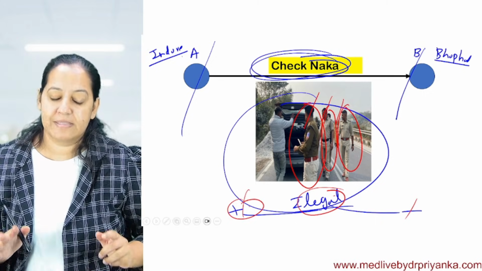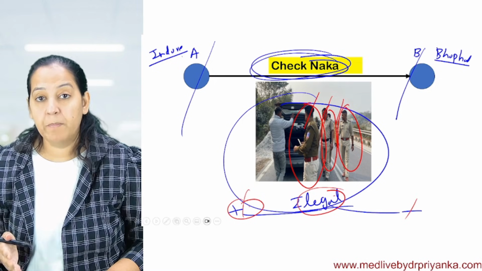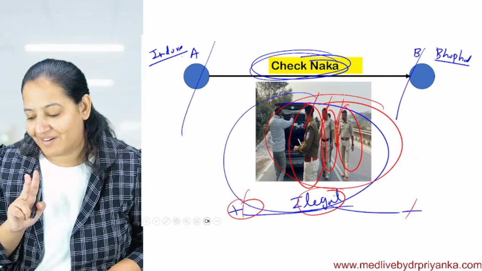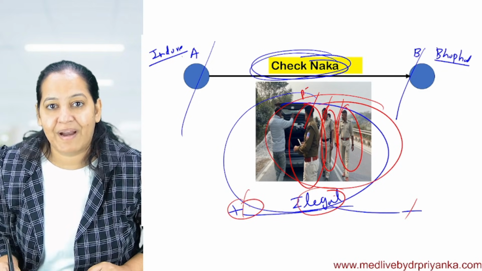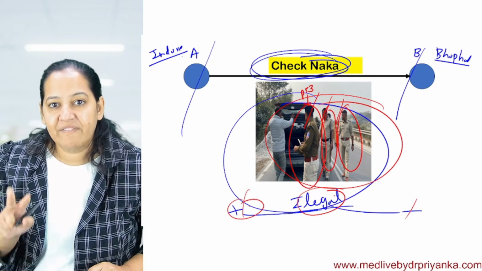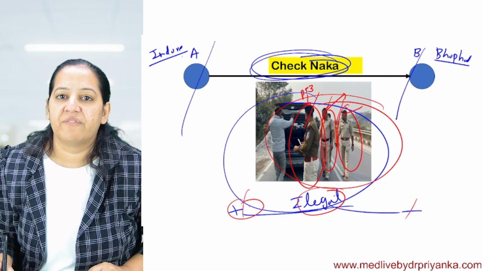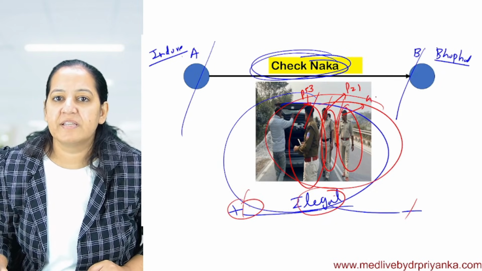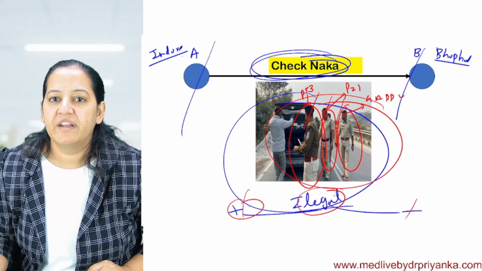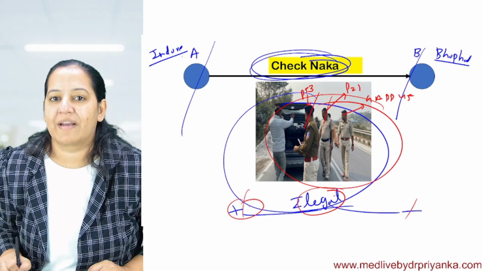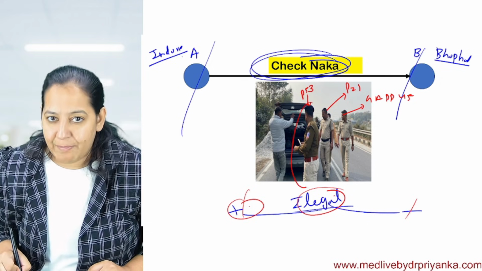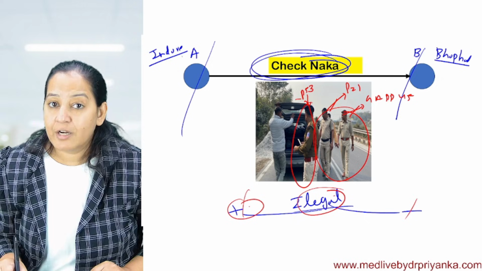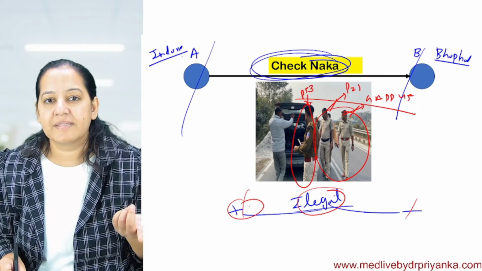So the same happens in the cell cycle. The human body has a policeman with two havaldars, two sub-inspectors. P53 is the inspector, and P53 has two sub-inspectors, two assistants, which are known as P21 and GADD 45. So P53 is our inspector and P21 and GADD 45 are our two sub-inspectors. They are doing checking of the cell. The car is the cell.